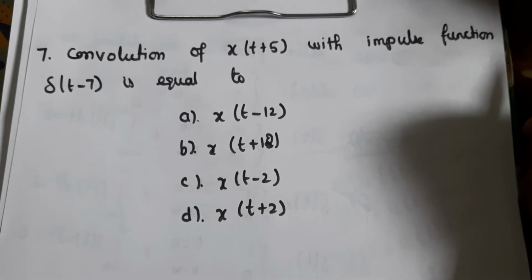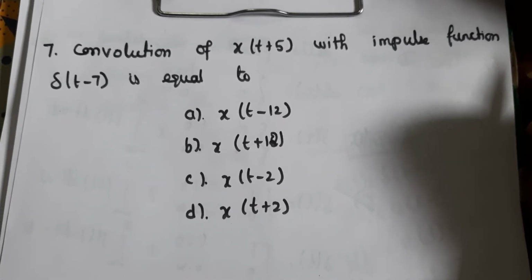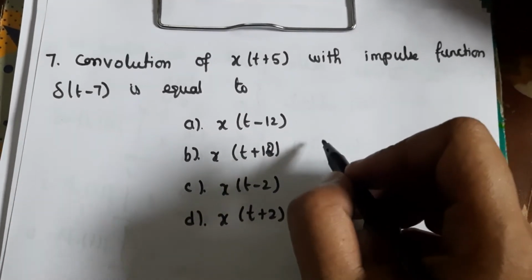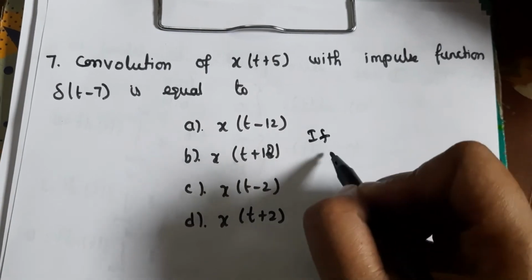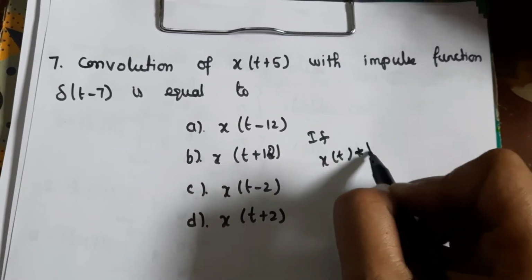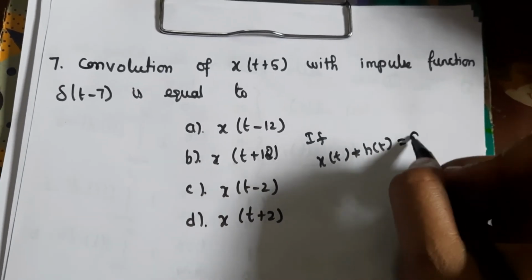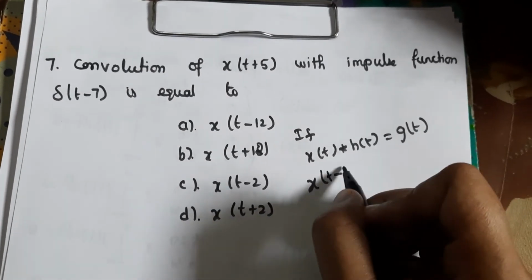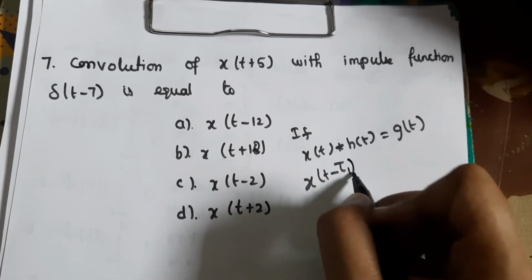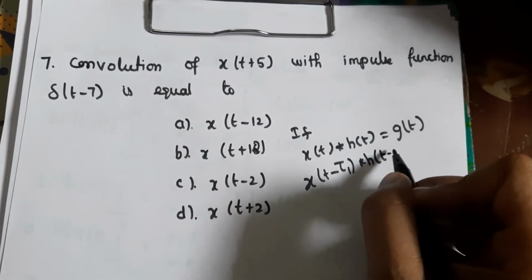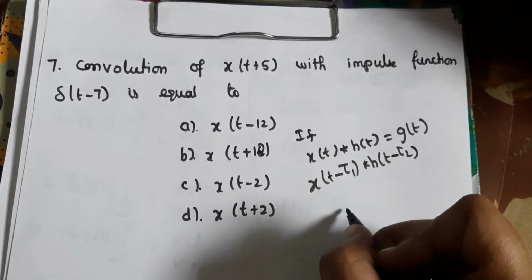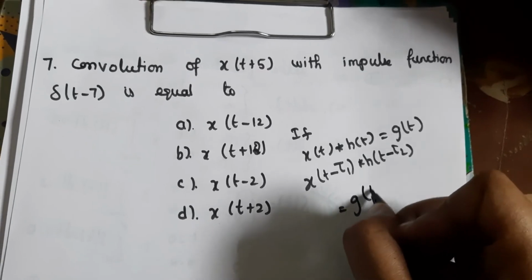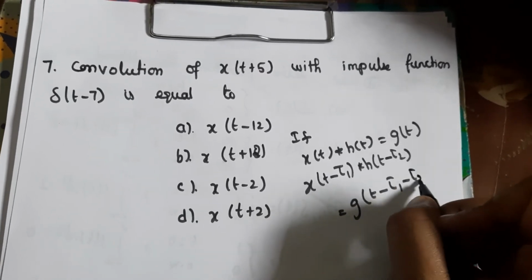Seventh question, convolution of x of t plus 5 with impulse function del of t minus 7 is equal to. We know if we consider this x of t convolution with this h of t, we will get g of t. So now we delay this x of t with tau 1 and this h of t with tau 2. So now we will get this g of t minus tau 1 minus tau 2.